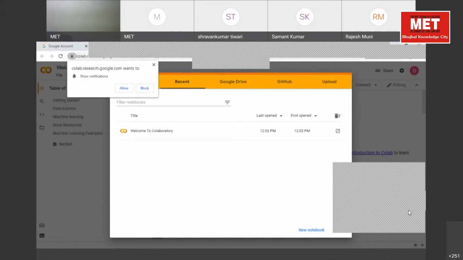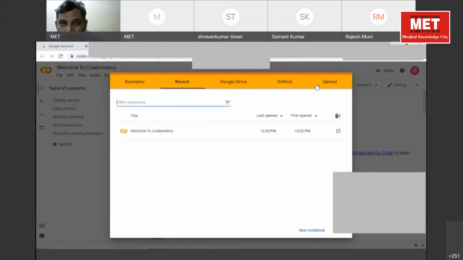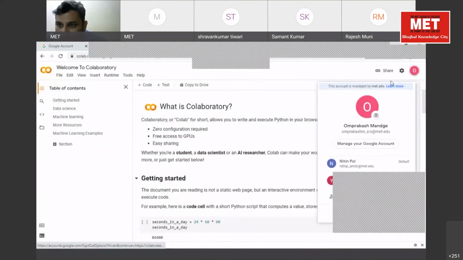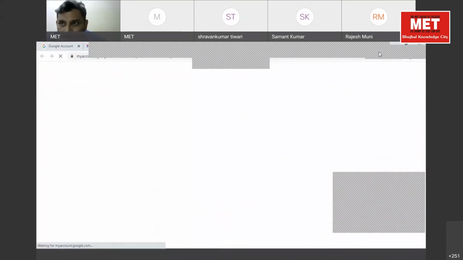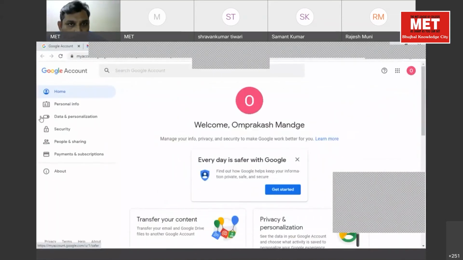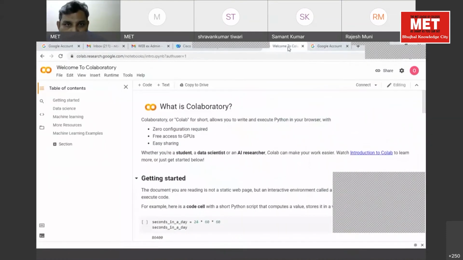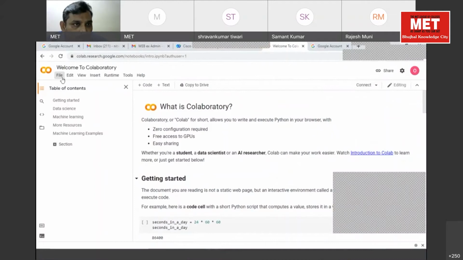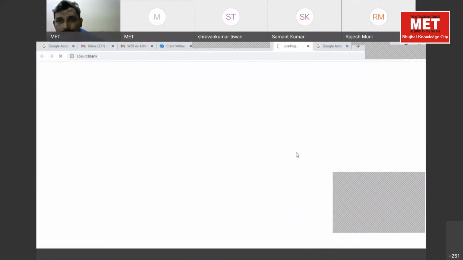Someone was asking about how to use it. So create a new Colab notebook. Mounting of drives we will see later.